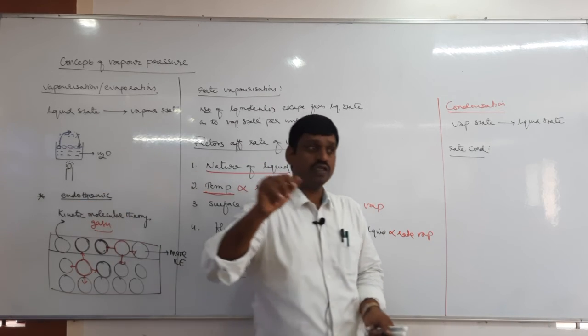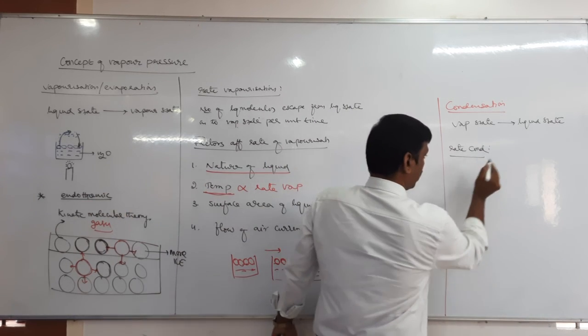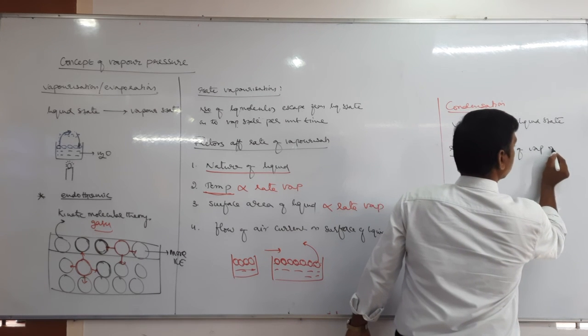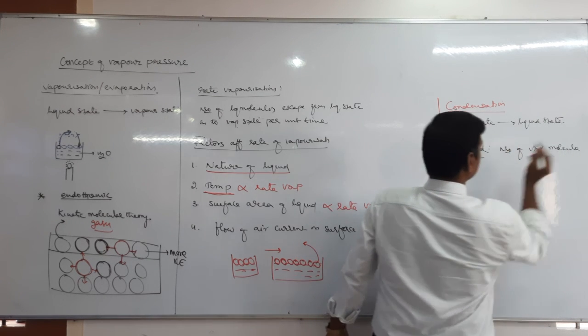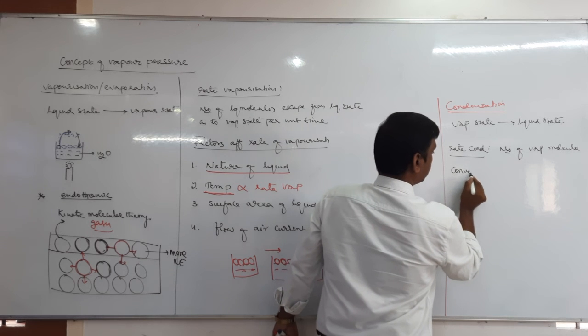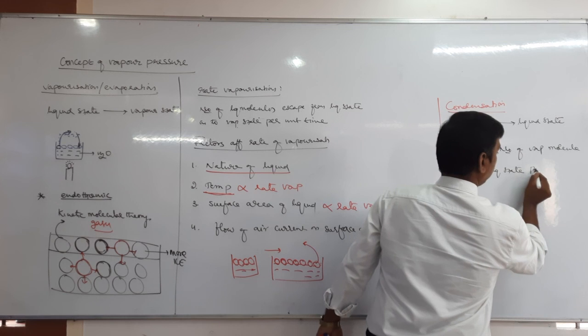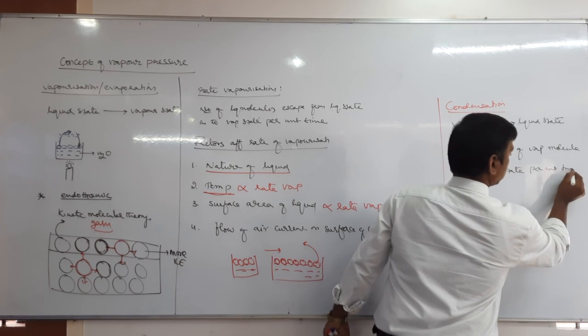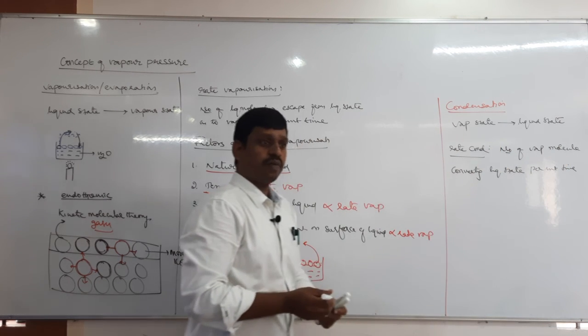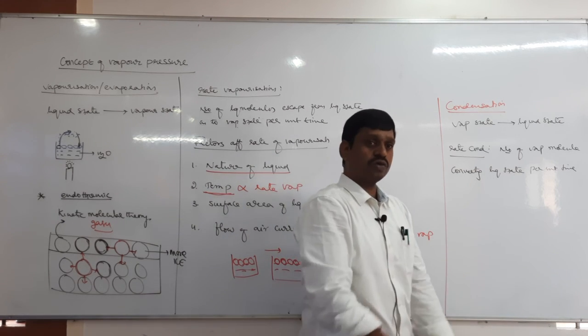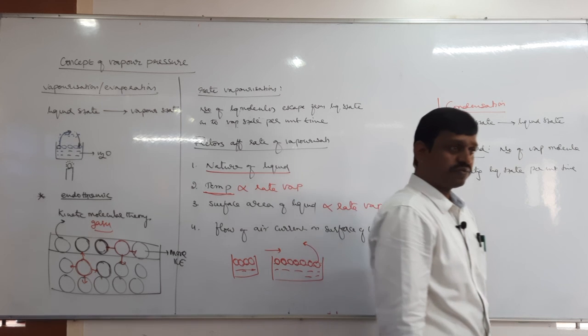Now what is the rate of condensation? The number of vapor molecules converting into liquid state per unit time is called rate of condensation.